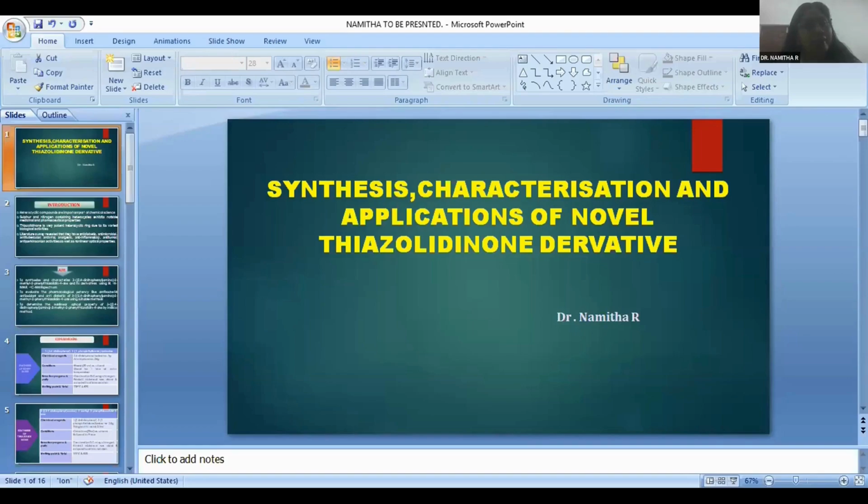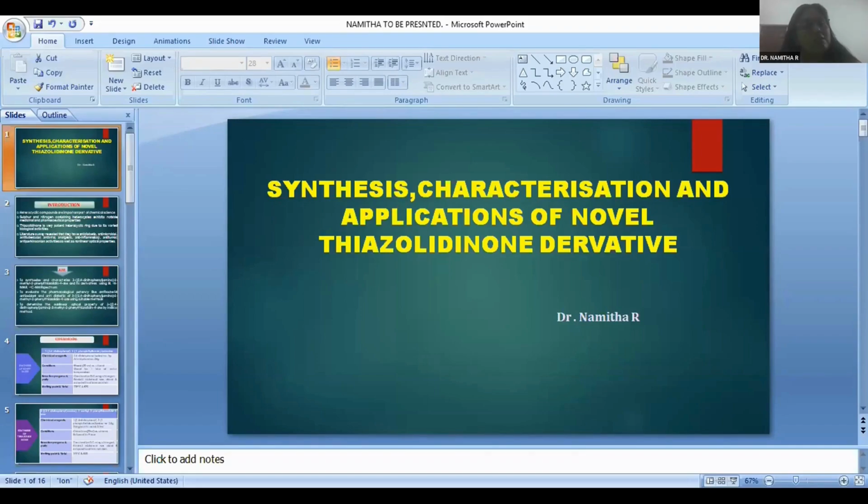So I decided to synthesize and characterize 3,2,4-dinitrophenylamino, 2-methyl 2-phenylthiazolidine 4-one and its derivatives using IR, proton NMR, and C13 NMR spectrum. And also to evaluate the pharmacological potency like antibacterial, antioxidant, and anti-diabetic activity of the same compound by using suitable methods. Also, I decided to determine the nonlinear optical property of the compound by in silico method by using Gaussian software. Experimental part involves two stages.